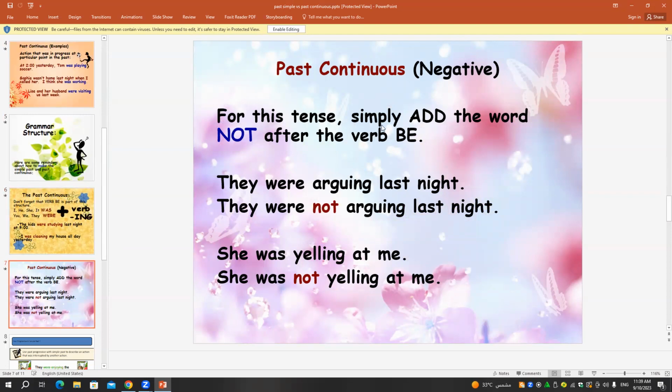Here we have the negative form. For this tense, simply add the word not after the verb be. They were arguing last night, but they weren't. She was yelling. She wasn't.